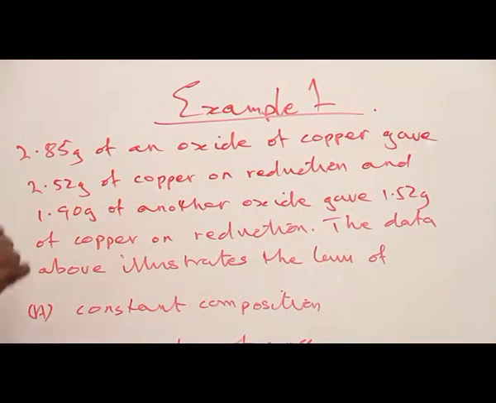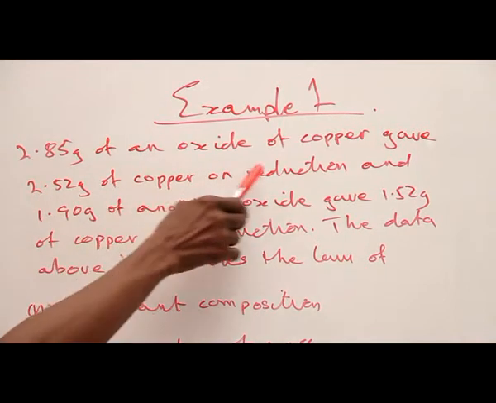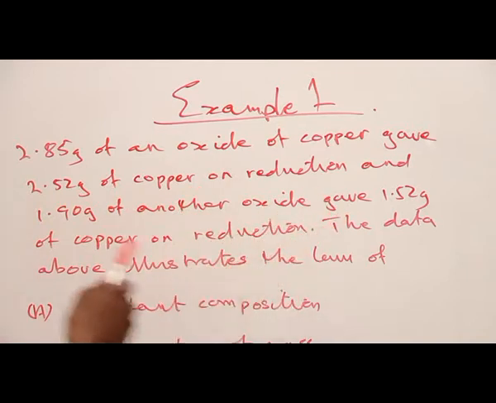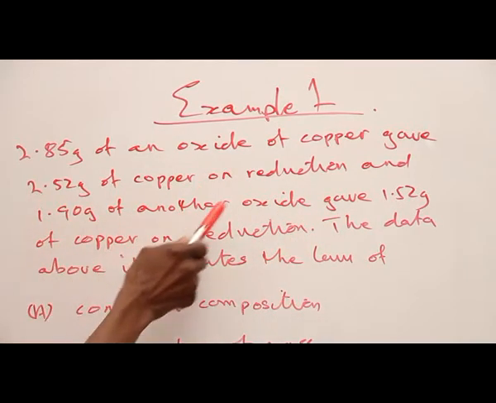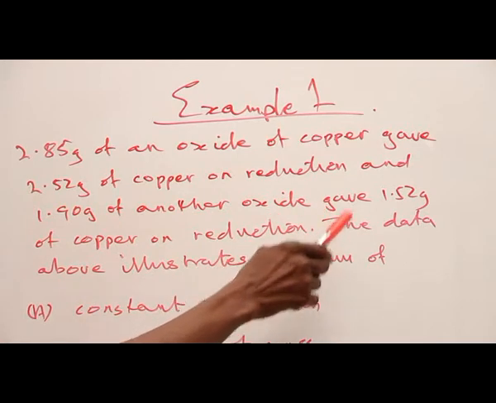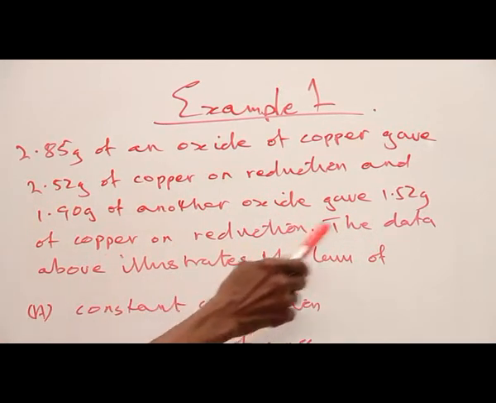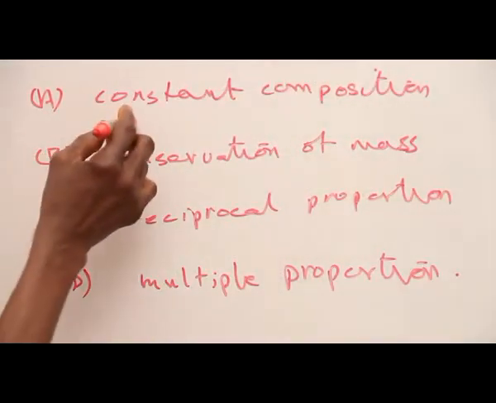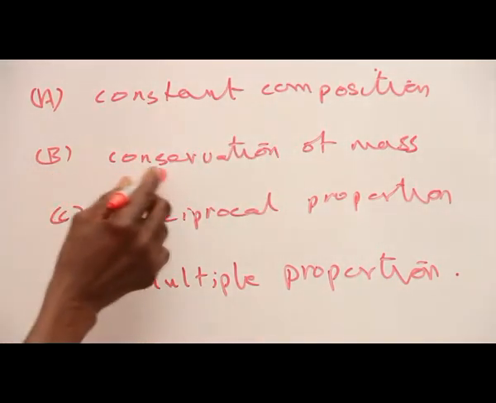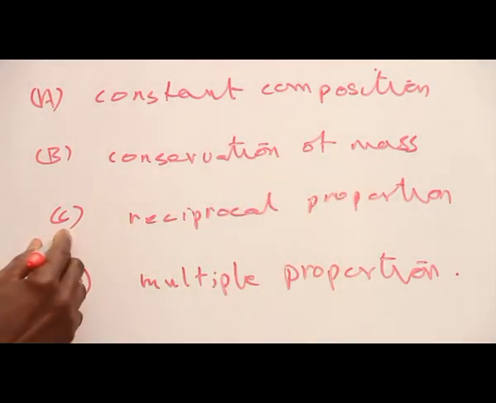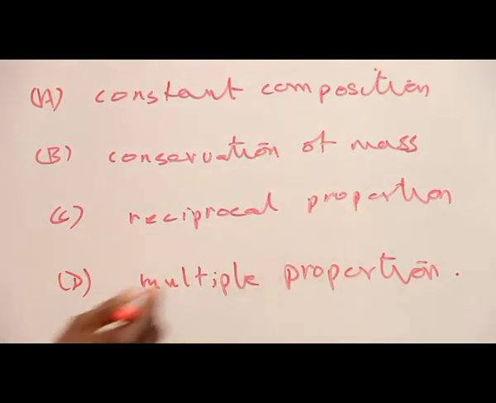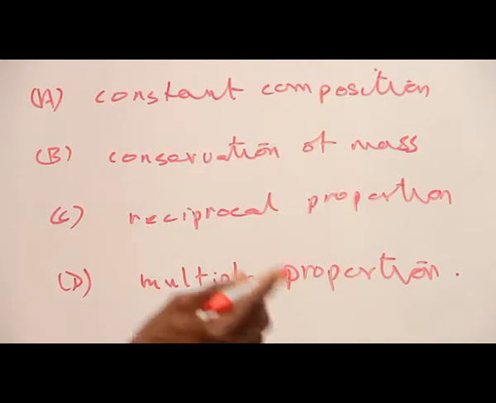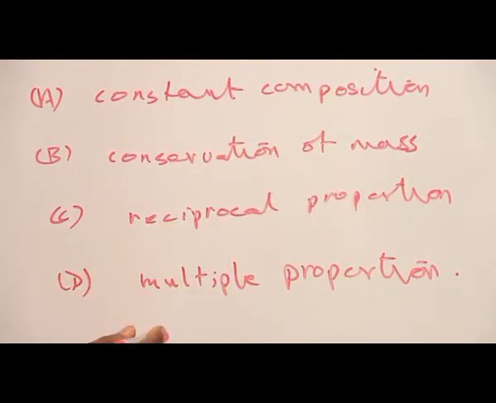Example 1. 2.85 grams of an oxide of copper gave 2.52 grams of copper on reduction, and 1.90 grams of another oxide gave 1.52 grams of copper on reduction. The data above illustrate the law of A, constant composition, B, conservation of mass, C, reciprocal proportion, D, multiple proportion. Let's solve the problem so as to obtain the appropriate solution.